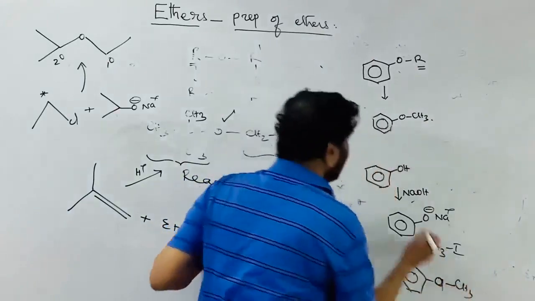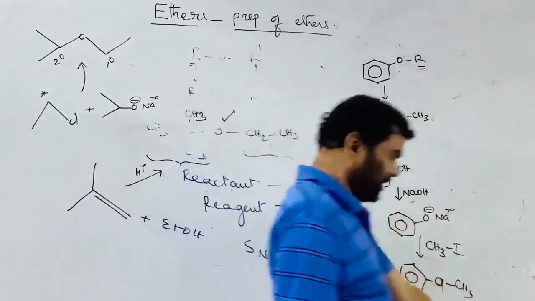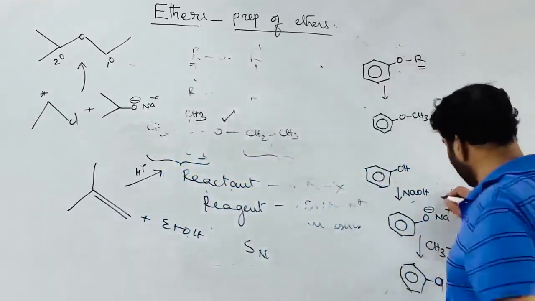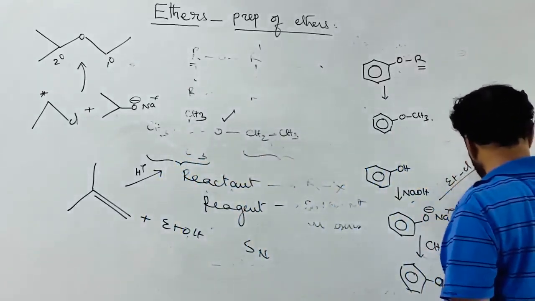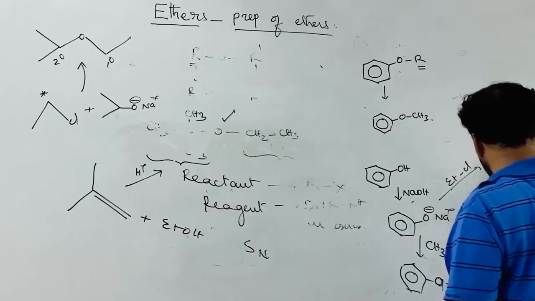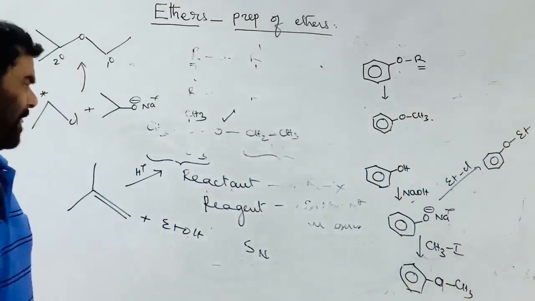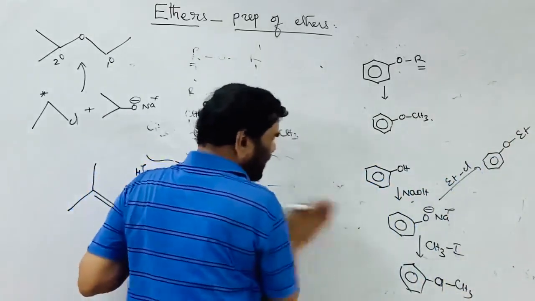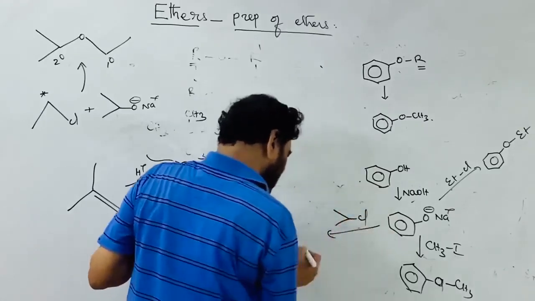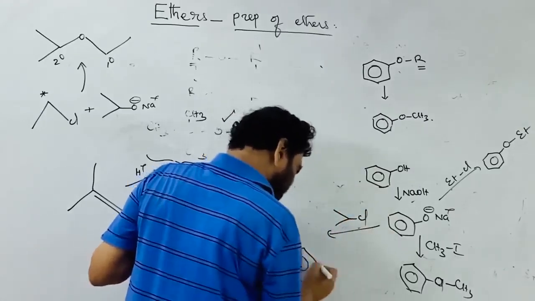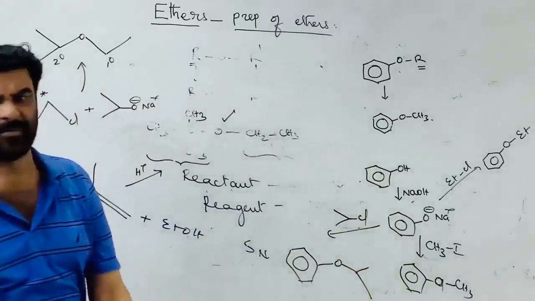So that is phenol to anisole: treat with sodium hydroxide followed by methyl iodide. If you treat with ethyl iodide, ethyl chloride or bromide, an SN reaction takes place and ethyl phenyl ether is formed. Similarly, if it is treated with isopropyl chloride, you will get isopropyl phenyl ether.